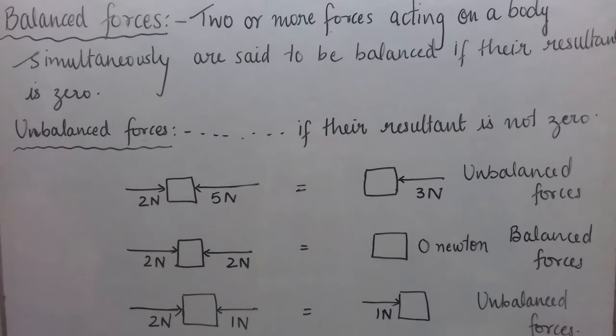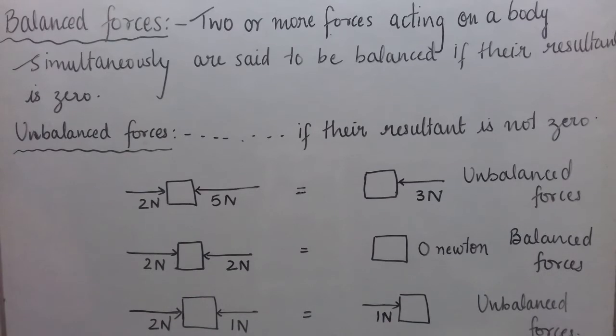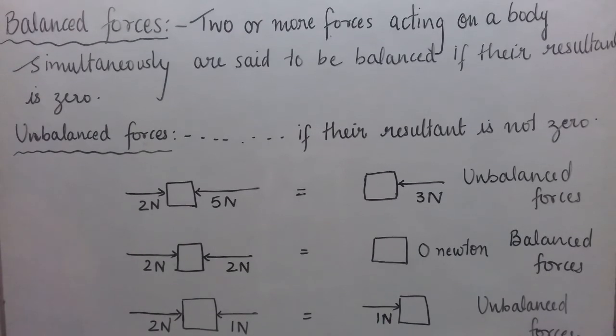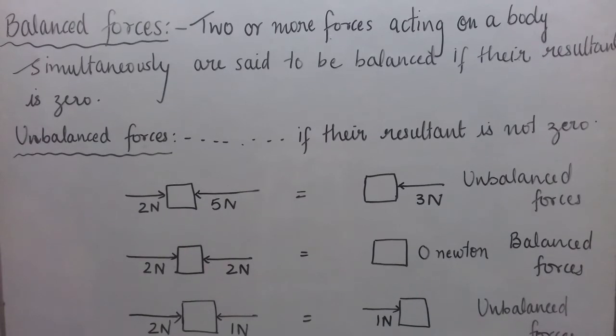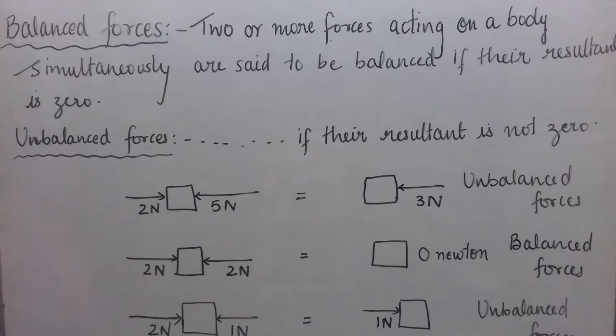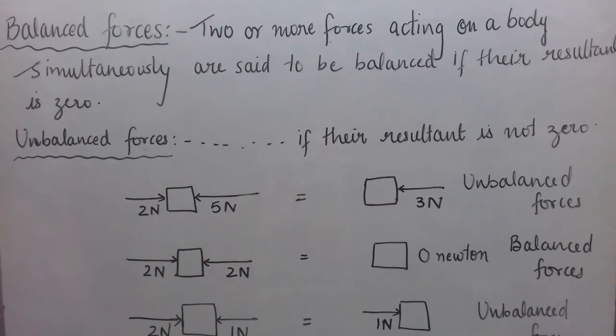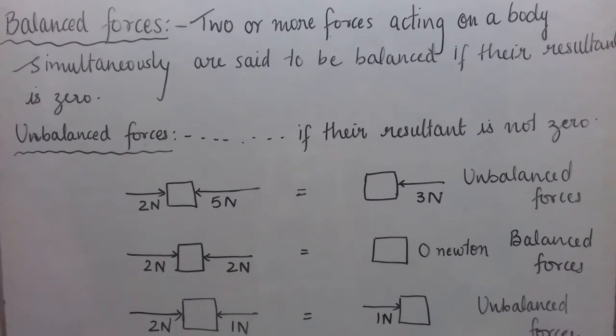But let me tell you, vectors have magnitude as well as direction. When we add two or more vectors, the answer that we get, we call it resultant. When we add two or more displacements, we say the net displacement. When we add two or more velocities, we say the net velocity, and similarly here we have net force.